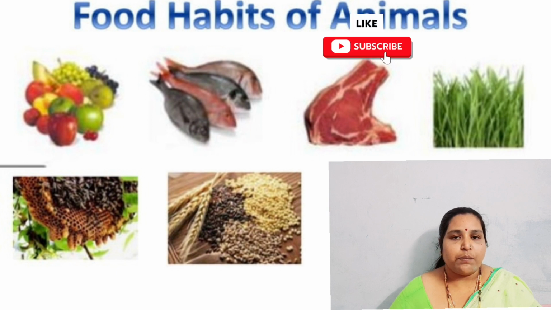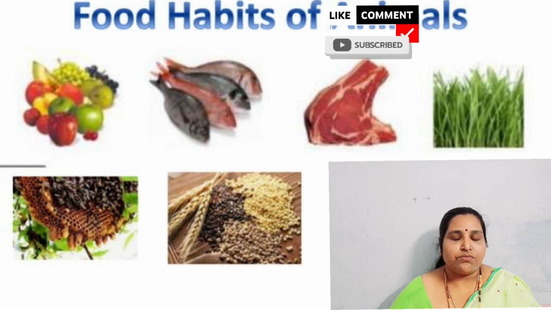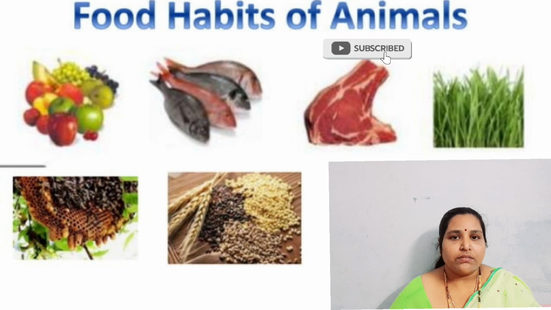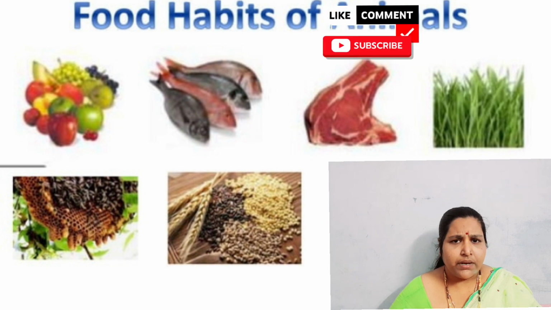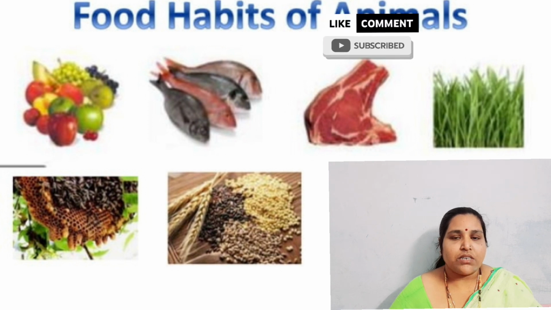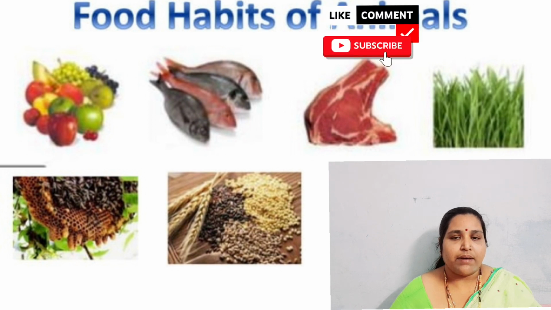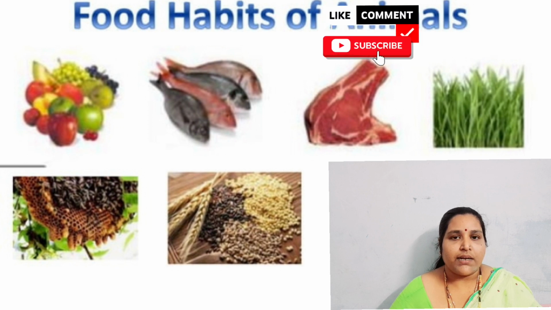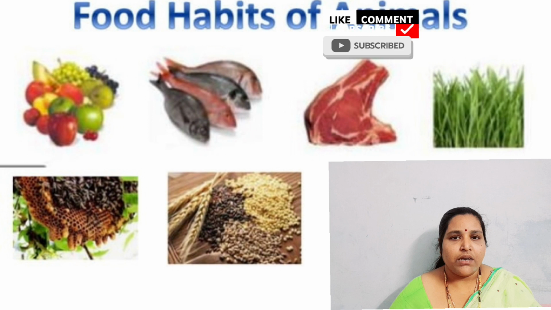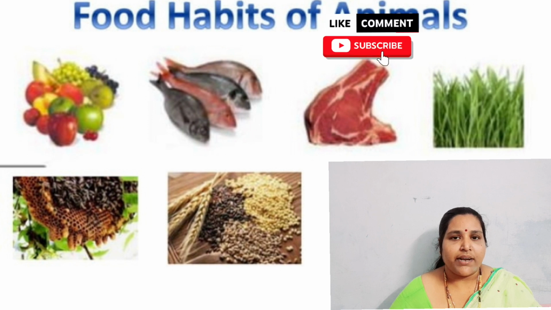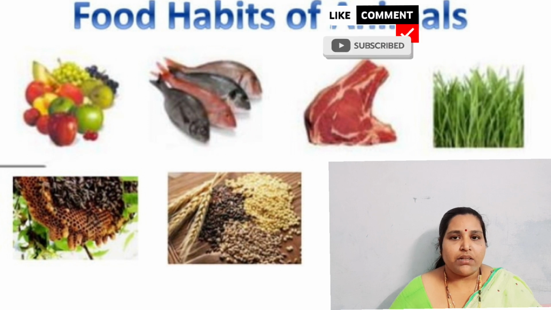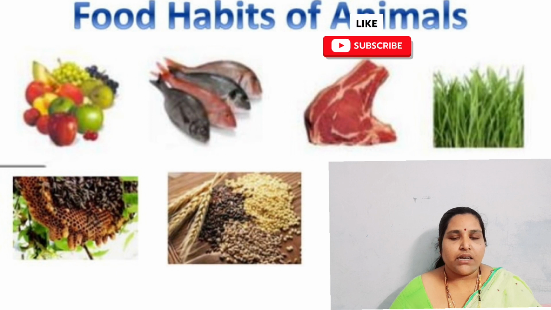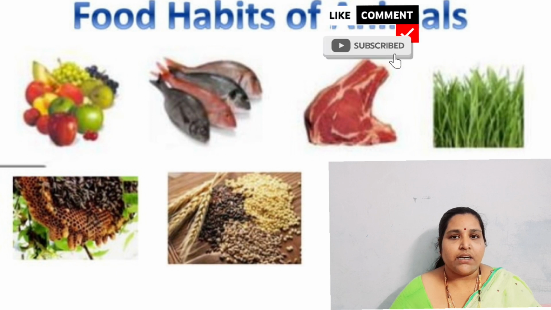The animals that depend upon herbivorous animals for feeding are called secondary consumers. The animals which depend upon carnivorous animals, that are eaten away by big carnivorous animals, are called tertiary consumers. If we draw a diagram depending upon the interdependence of animals on their food habits, it is called a food chain in nature.